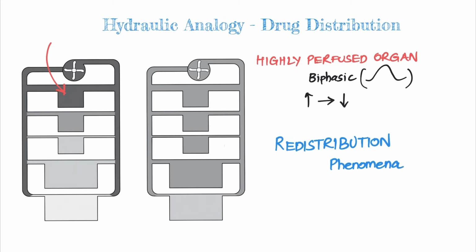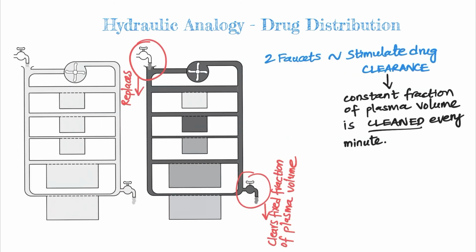Fine, now to make this hydraulic model more realistic and introduce the aspect of clearance into this model, we introduce two faucets. One lets out a fixed fraction of the circulating fluid every minute, and the other one replaces it with clean water. So these two faucets simulate drug clearance. That is, a constant fraction of the plasma volume is cleaned every minute from the system. So the concentration of the dye gradually declines as it leaves the system through the outflow faucets.